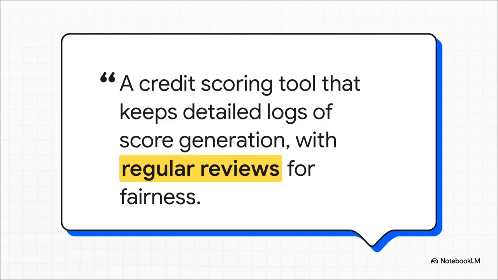So let's say there's an AI that helps decide if you get a loan. An accountable system would keep detailed records of every single decision it makes. And this is the important part. Humans would have to regularly review those records to check for fairness and make sure the system is actually working the way it's supposed to.